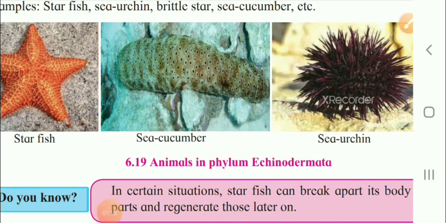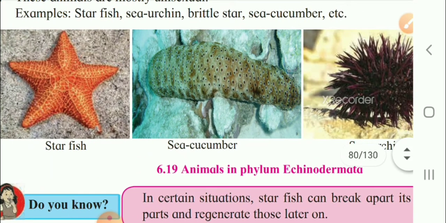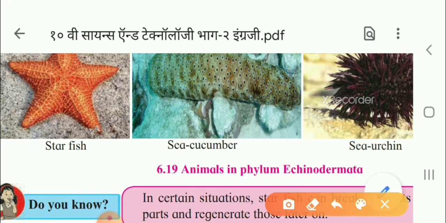We are starting today, children, with the phylum Echinodermata in animal classification. So, first of all, you see the example of this Echinodermata, which type of organism you are going to study. Here, the first organism you can see is starfish.